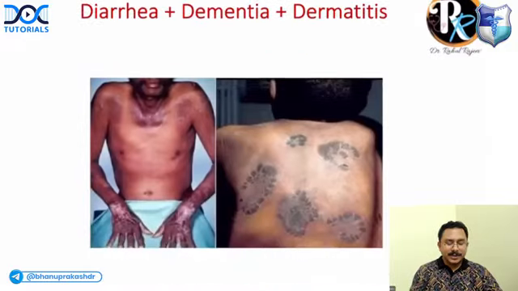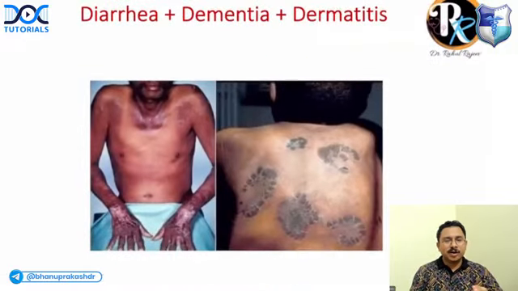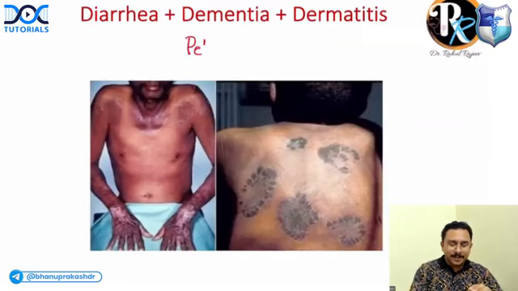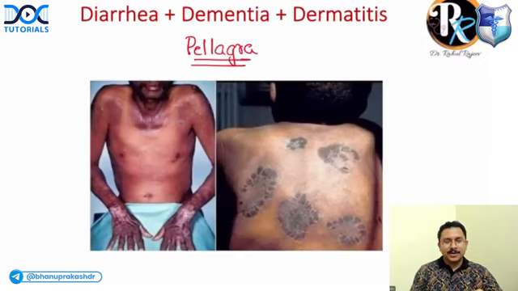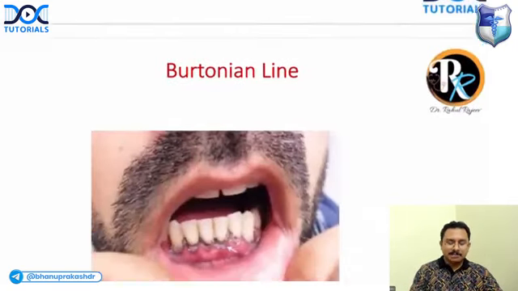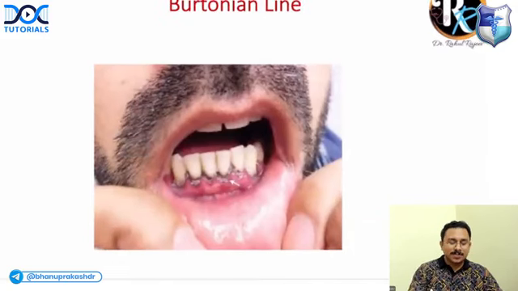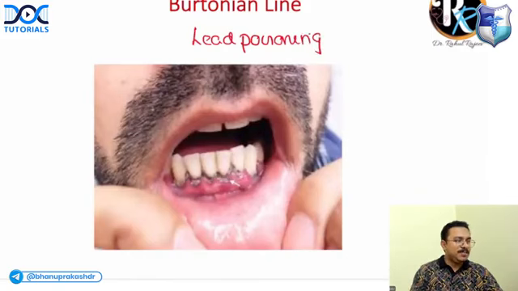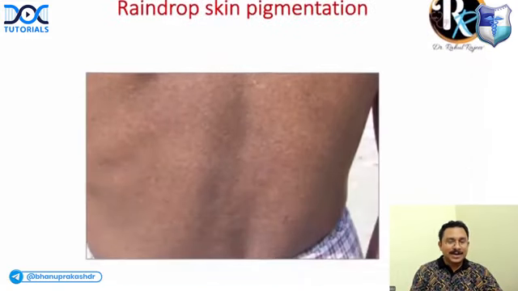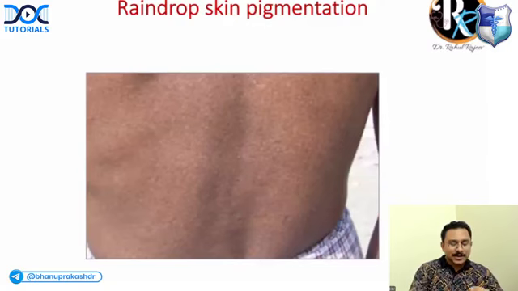Okay, right. Next, if you get a combination of diarrhea, dementia, and dermatitis, this combination is seen in pellagra. Next, Burtonian lines, which are seen on the gums, are seen in lead poisoning. This is also an FMG PYQ. What about raindrop skin pigmentation? It is seen in arsenic toxicity.